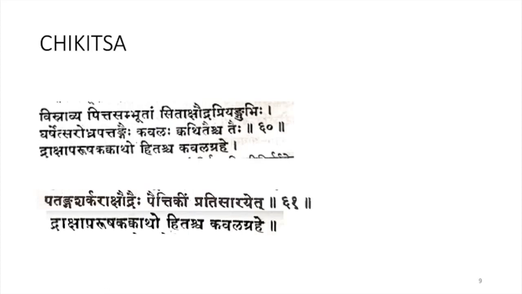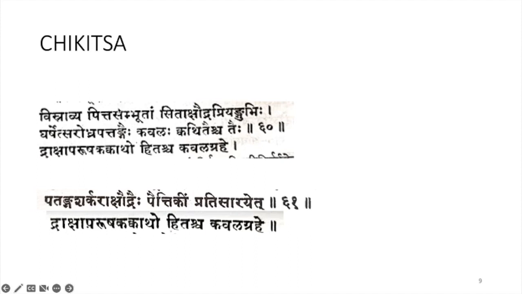Next comes the Chikitsa for Pittaja Rohini: Visravya Pitta Sampudam, Sita Kshaudra Priyangubhihi, Karshet Rodra Patangehi, Kavalaha Kvathaadibhishcha Taihi.